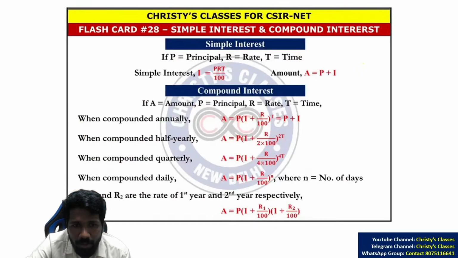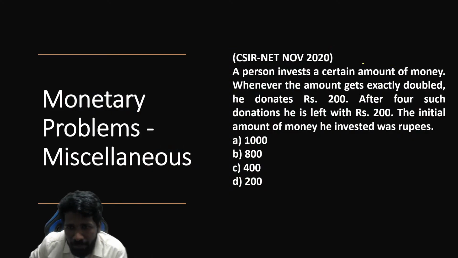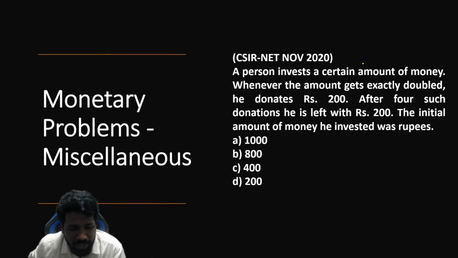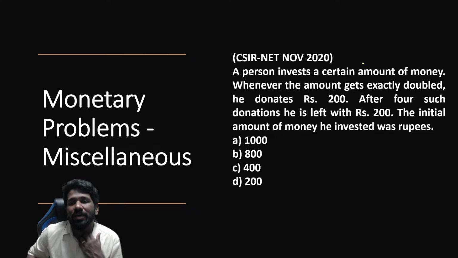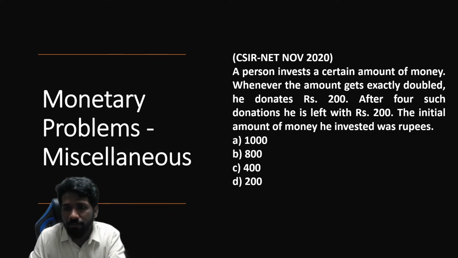So simple interest, compound interest, what is the difference, the formula, and how to do it logically, we have discussed in detail in the flashcards. Monetary problems of miscellaneous type can also be asked. Miscellaneous type means there is no profit, loss, discount; it will give a random situation related to money, and you have to solve it. Such questions can also come. So try this question, all of you.